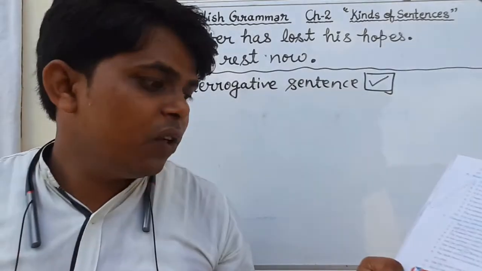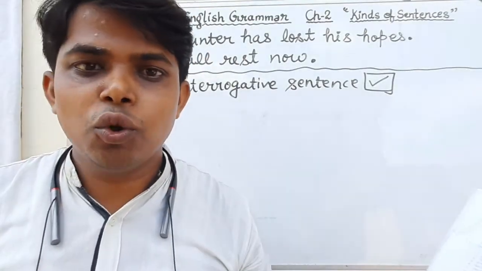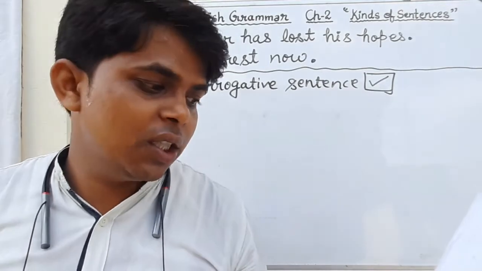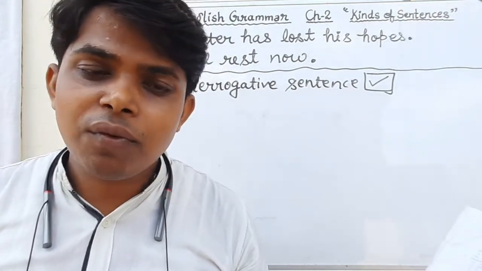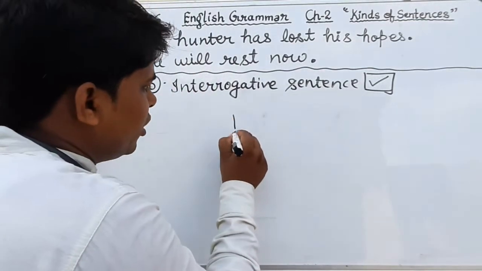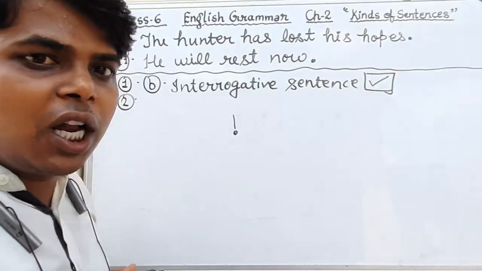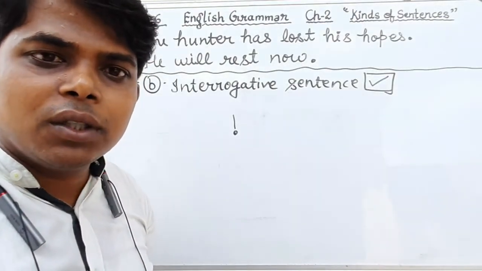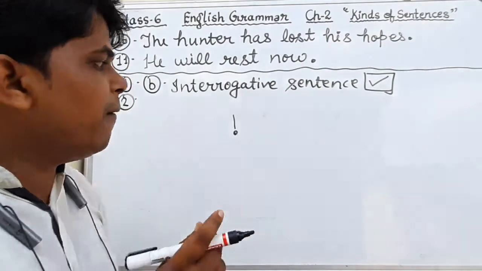Just see, what a beautiful flower. It shows the feeling of surprise. Just see the sentence: What a beautiful flower. And at the end of the sentence, what is your exclamation sign? And it also shows the feeling of surprise, a strong feeling of surprise.